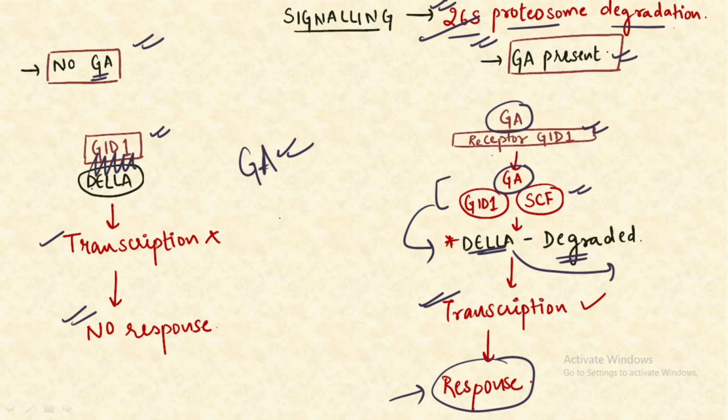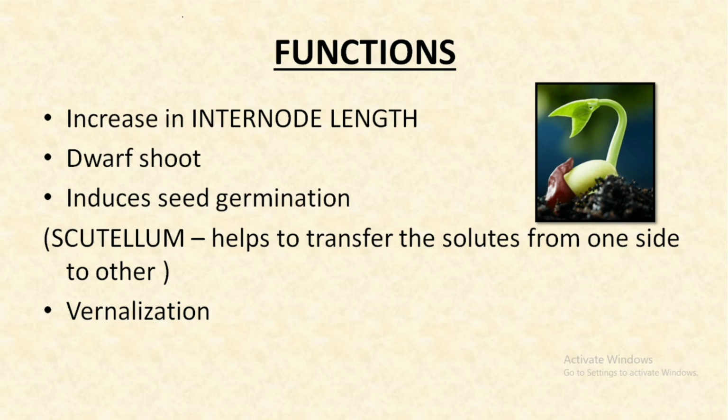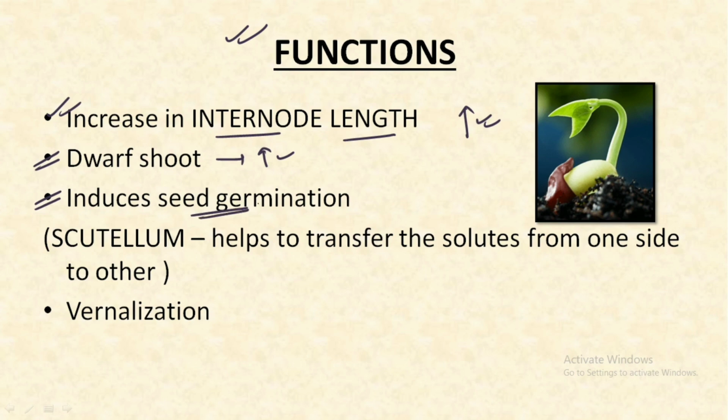So this was all about the complete plant hormone that we are dealing with, that is the gibberellic acid. So now let's understand the final point, that is the functions of this plant hormone. The first important function is that it increases the internodal length and hence helps to increase the length of the complete plant. Next important point is that it helps to increase the length of the dwarf shoot. It helps to induce the seed germination.